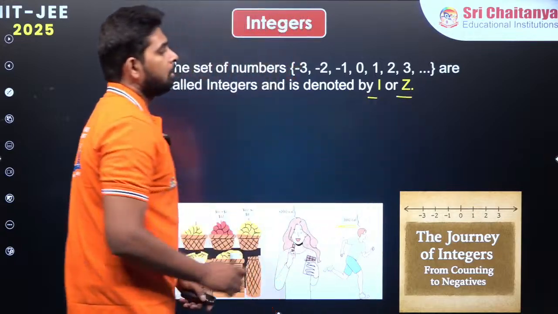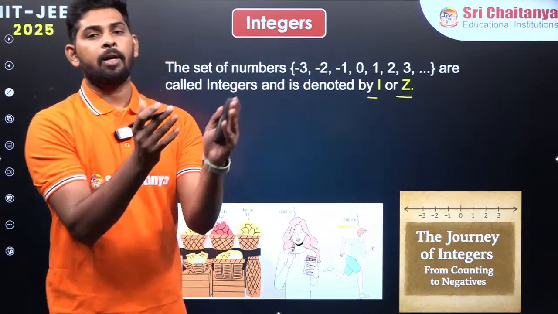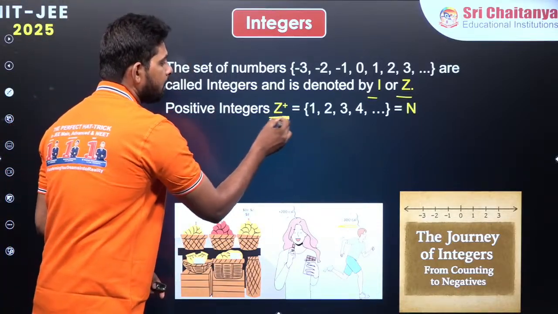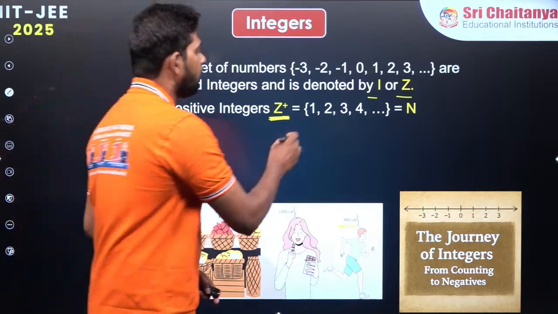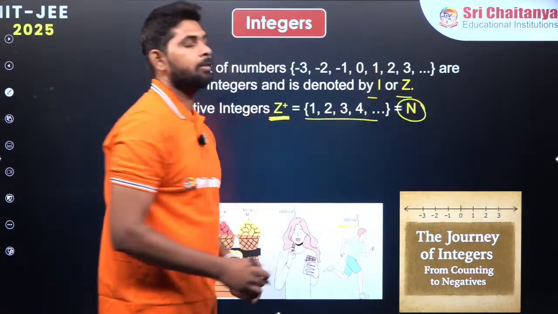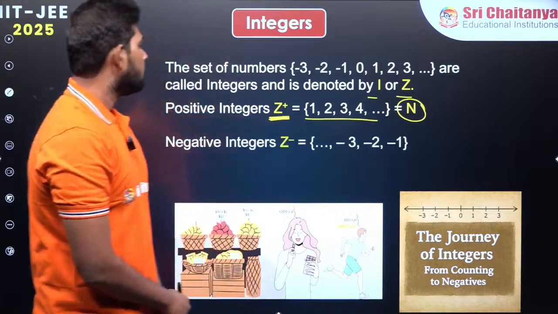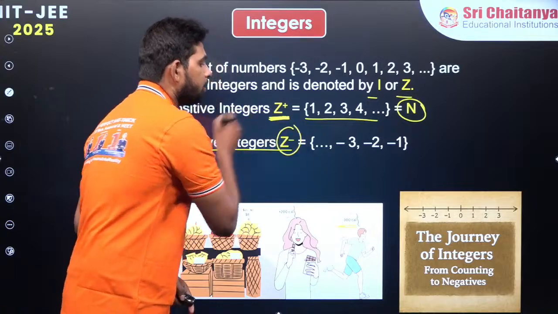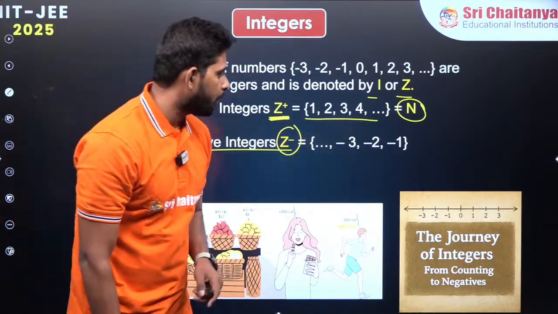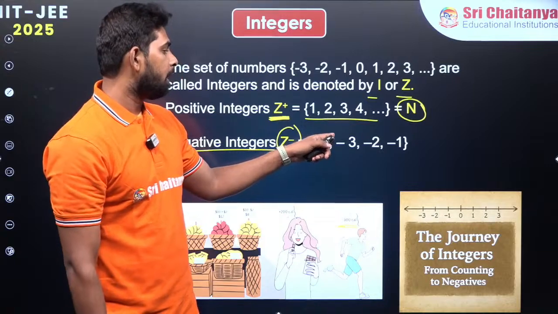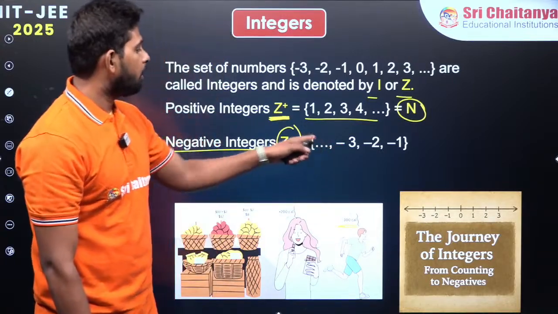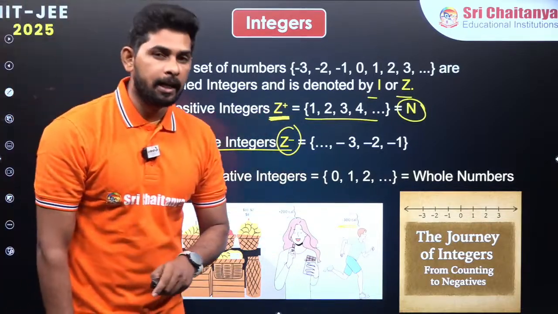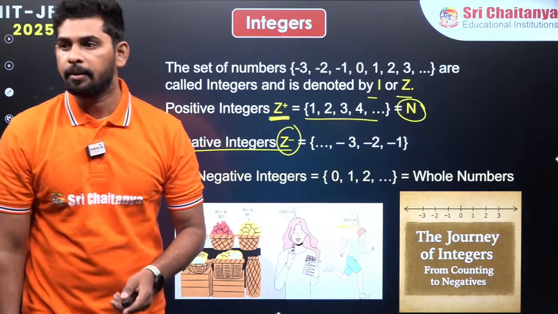Now again I wanted to divide them into subparts. First one, if I'm going to take, what is that? Positive integers. You can see that is denoted by Z plus. Only positive integers will be there, and we already know that positive integers are also called natural numbers. Not only that, we are going to take one more set, negative integers, denoted by Z minus. We take natural numbers multiplied by a negative sign, and they are going to give us negative integers. And if you include 0 with these positive integers, they are becoming what? Whole numbers, right?